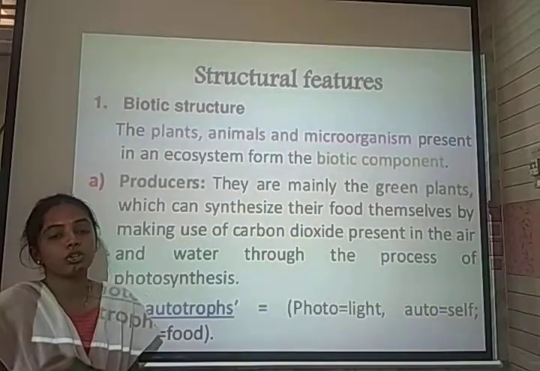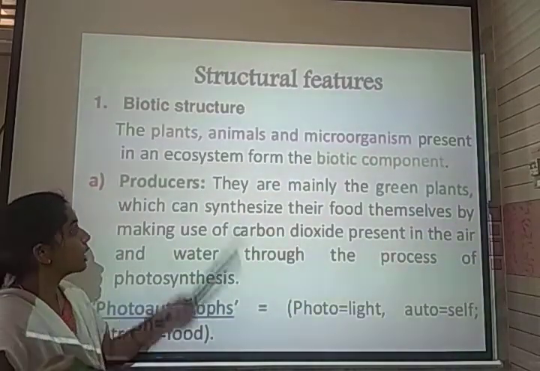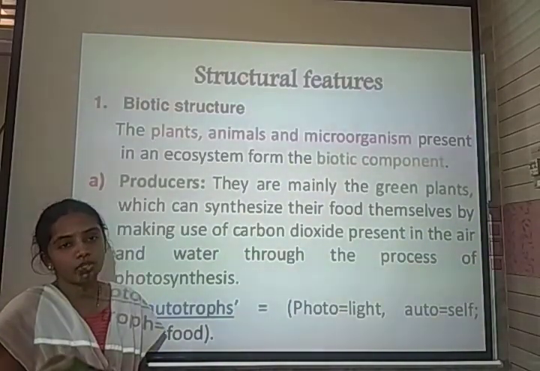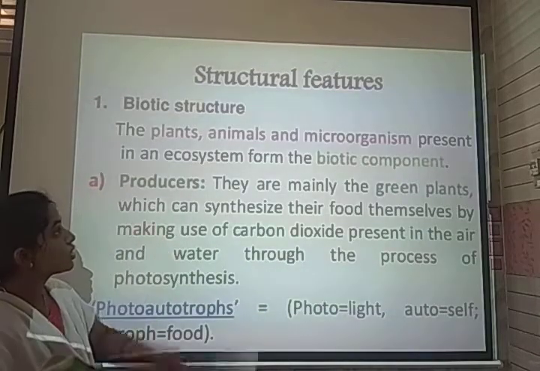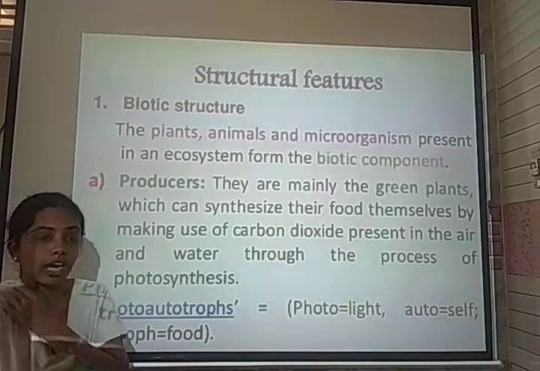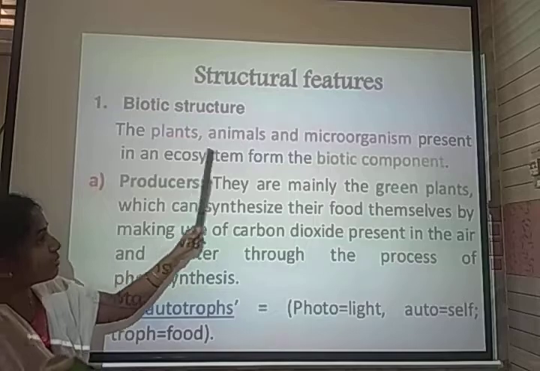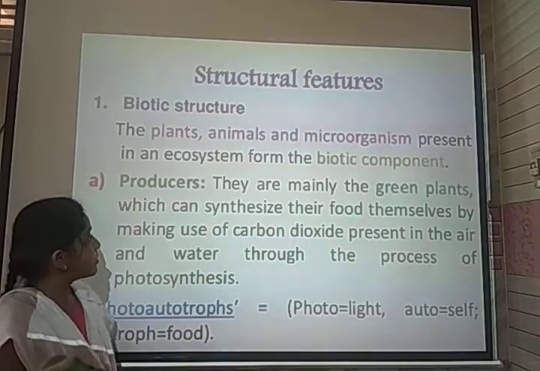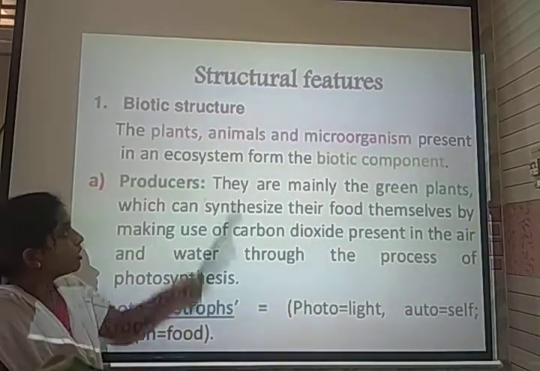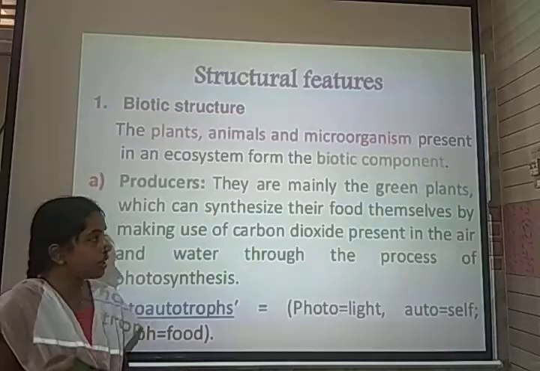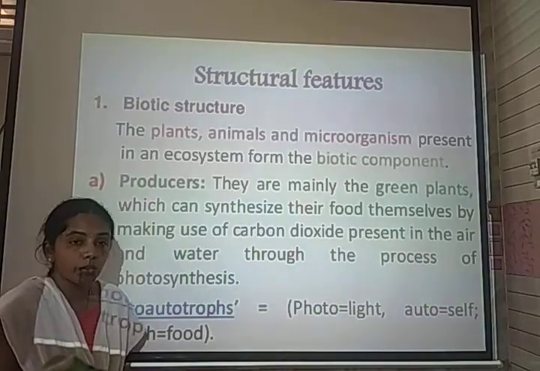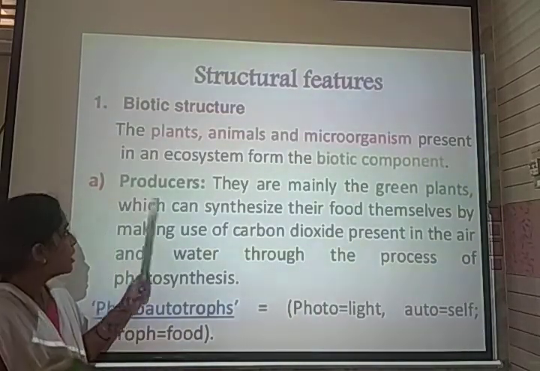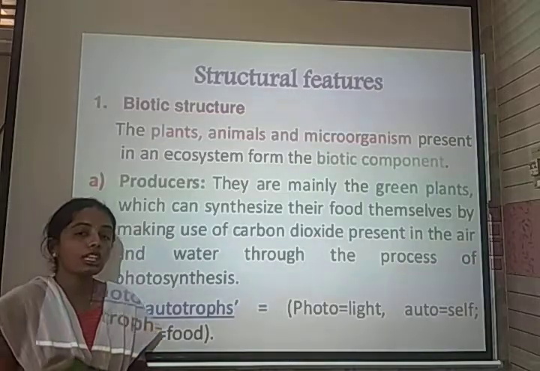The structural features of an ecosystem involve a biotic structure and an abiotic structure. The biotic structure involves all the living organisms, that is, plants, animals and microorganisms. The biotic structure involves the components called producers, consumers and decomposers. The producers are all the green plants.